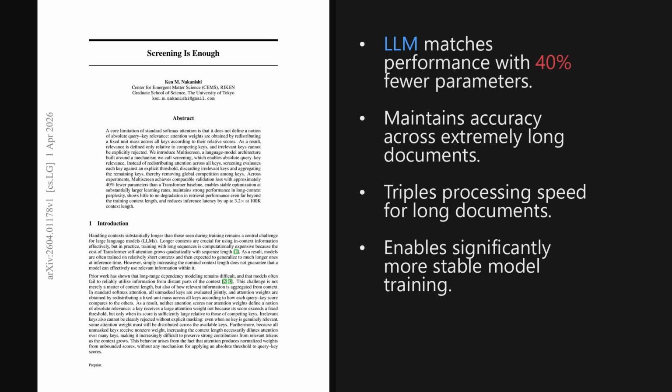Well, wrapping up, the main takeaway is that explicitly filtering out irrelevant context, rather than just diluting it, solves major issues with standard attention. Multiscreen shrinks the parameter count by 40%, while boosting training stability and speeding up long context inference.